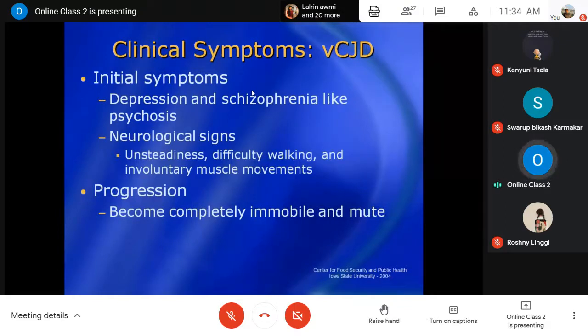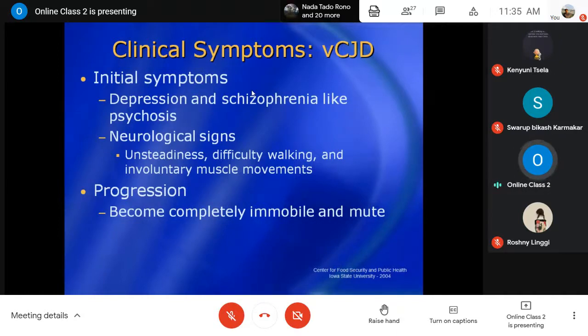Then the clinical signs and symptoms, when we are talking about human variant Creutzfeldt-Jakob disease. What happens is that initially the affected persons are very much depressed, schizophrenia-like, and show psychosis.